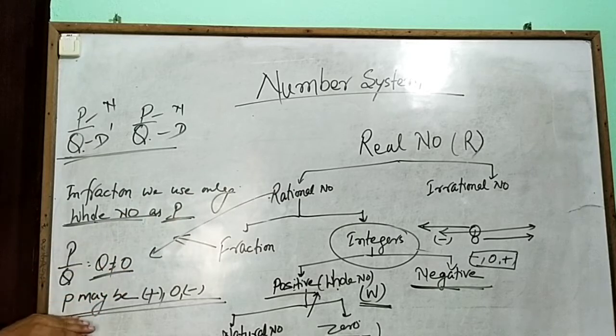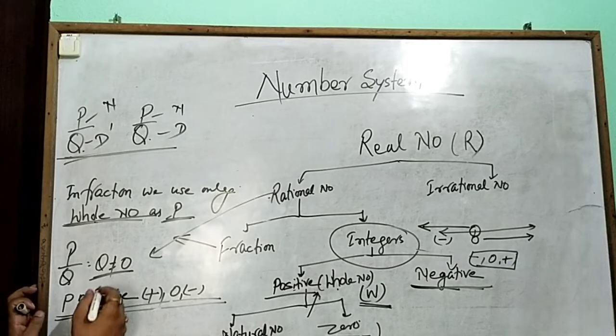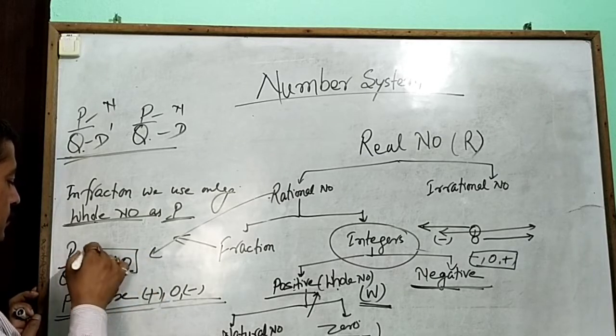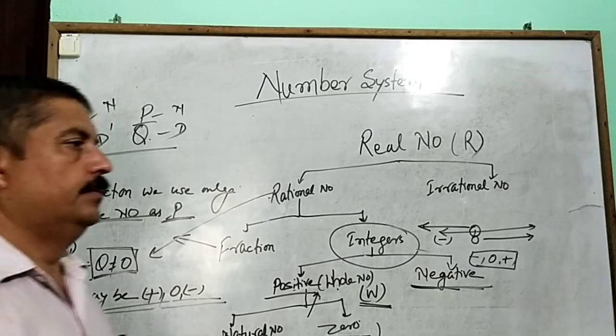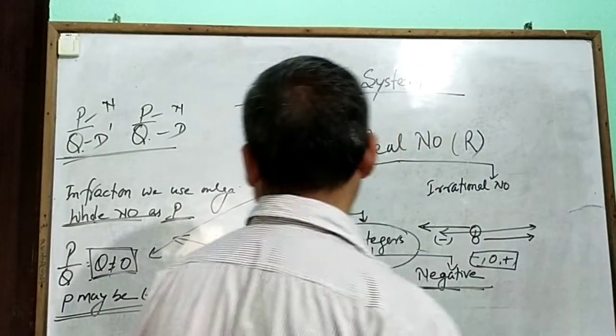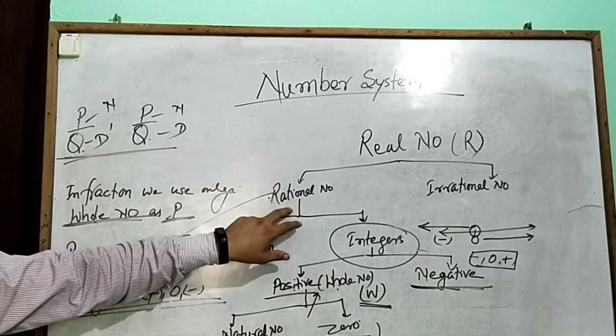But in a rational number, we use positive, 0 and negative, where q is also not equal to 0. That type of number is called a rational number.